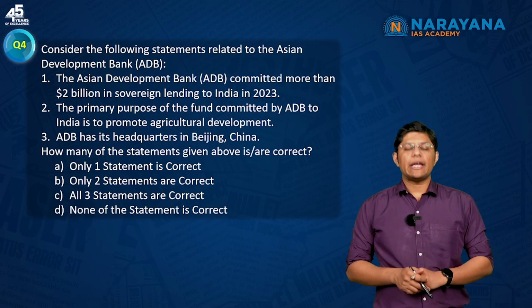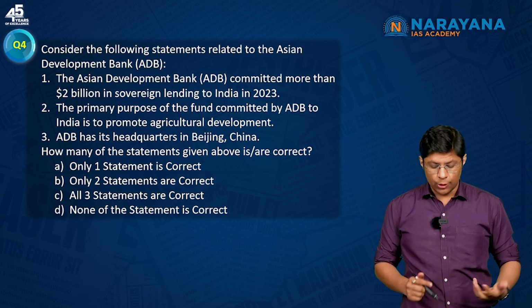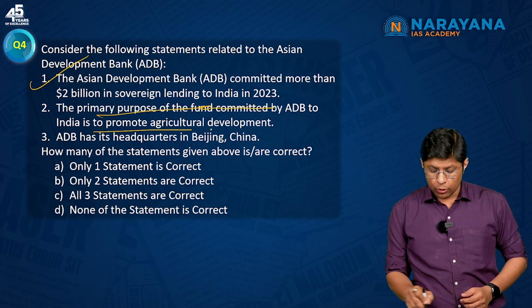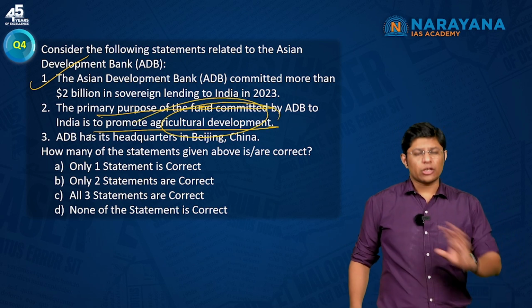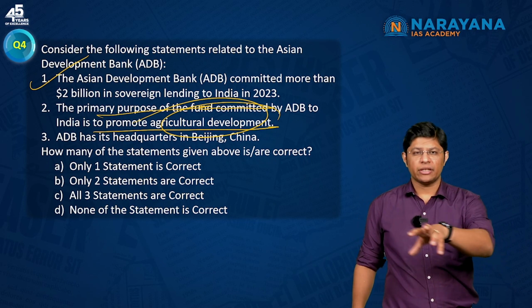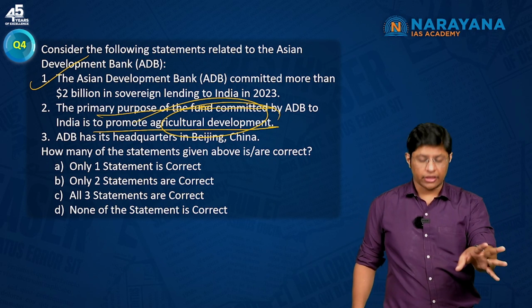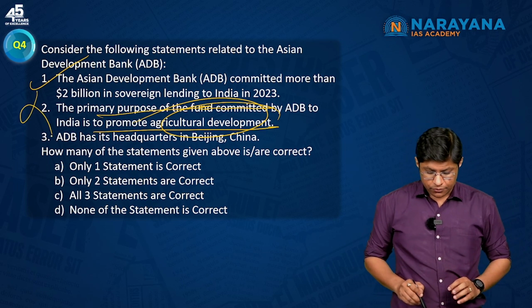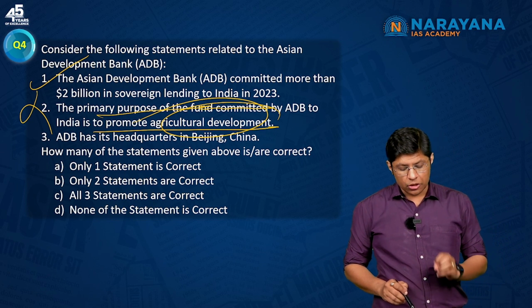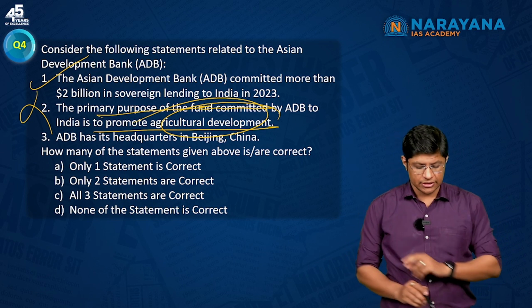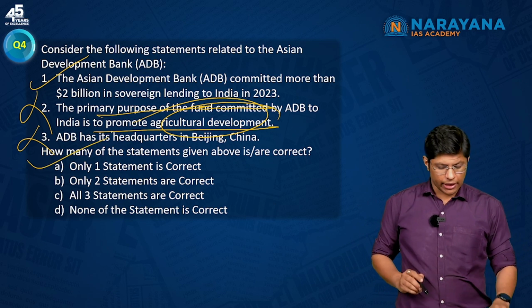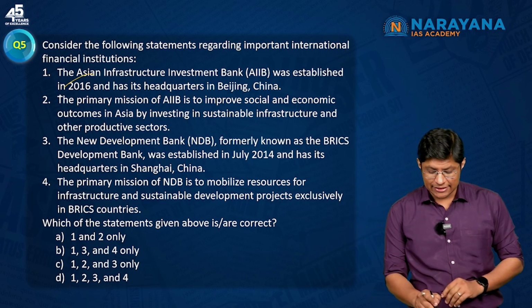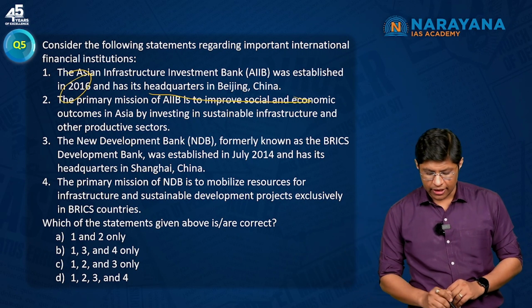Next is about the ADB, Asian Development Bank, has committed more than 2 billion. Yes, this is correct. The primary purpose is to promote agriculture. No. This is not the primary purpose. The purpose is to just fund the sovereign projects, nothing to do with the agriculture development in particular. This is incorrect. ADB has its headquarters in Beijing. No, it's in Manila, Philippines. This is incorrect. So, option 1 is the correct answer. Only statement 1.